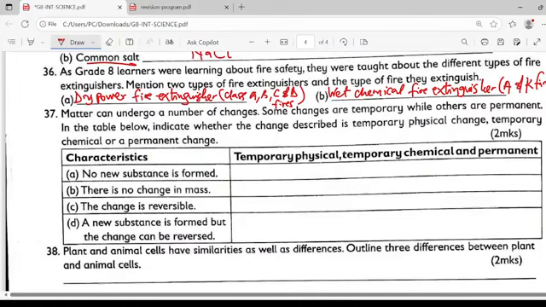Matter can undergo a number of changes. Some changes are temporary while others are permanent. In the table below, indicate whether the change described is temporary physical change, temporary chemical change, or a permanent change.